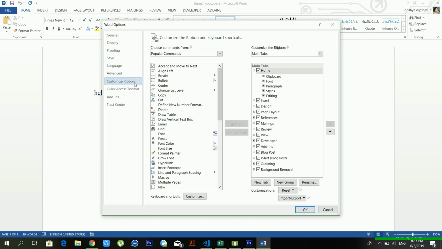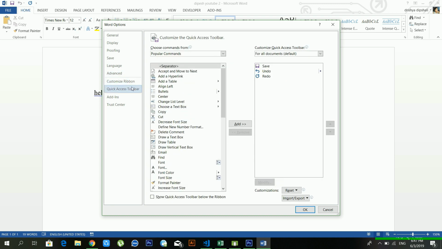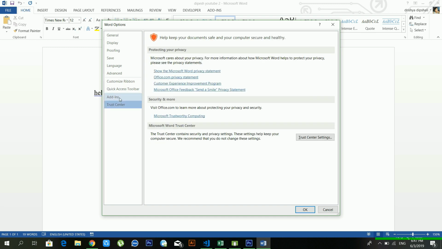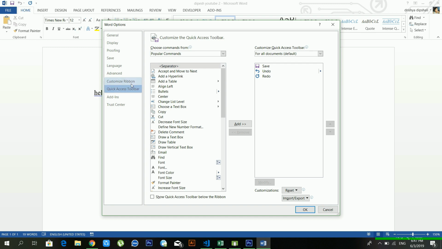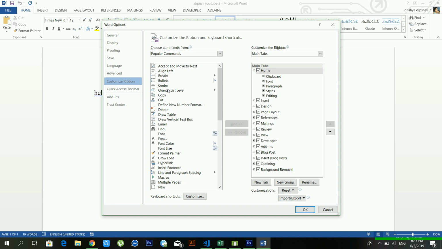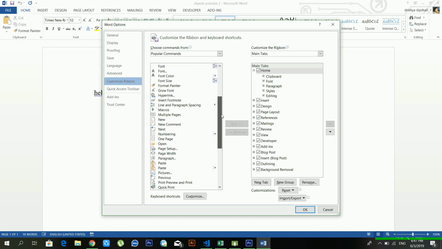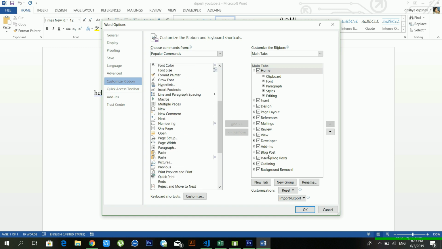You can customize the ribbon from here also. Quick access toolbar, before also we discussed it, and add-ins and trust center, like these lots of word options are available. So just wait for a moment. I am customizing the ribbon, so I think I don't want developer, so I want to remove this one, so I will uncheck this one.